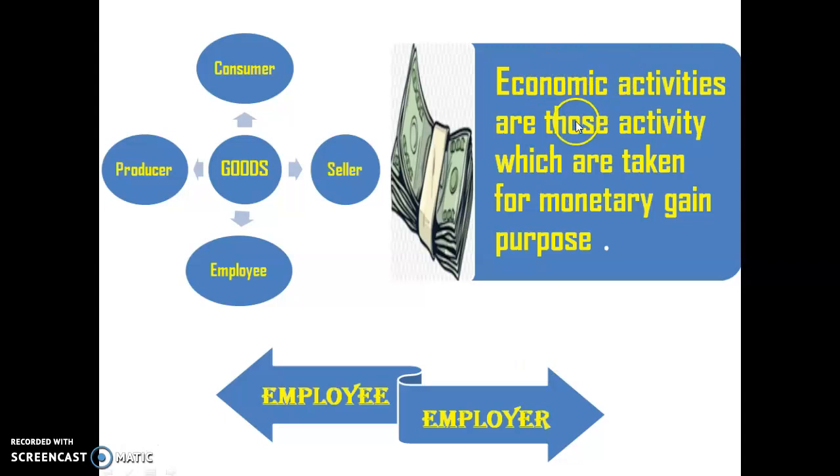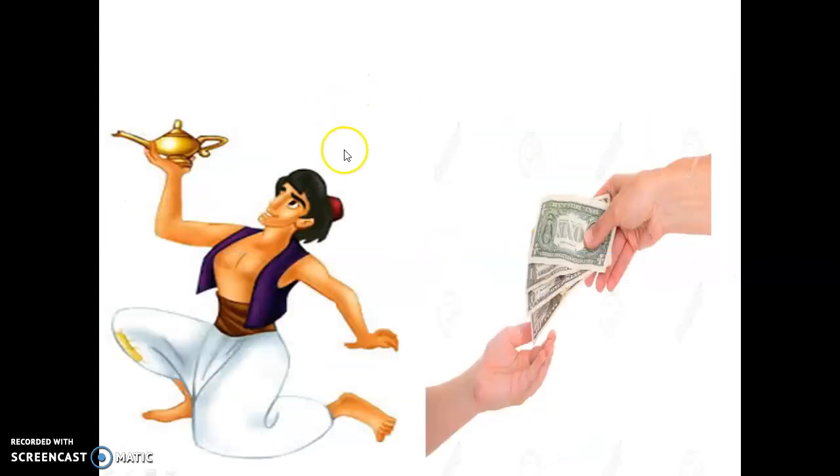Then we saw that all activities performed for the purpose of monetary gain are called economic activities, and this monetary gain is the base of our ordinary life. Then we took the story of Aladdin and the lamp. Aladdin is a lucky guy who gets a lot of things from the lamp, but we are not Aladdin.